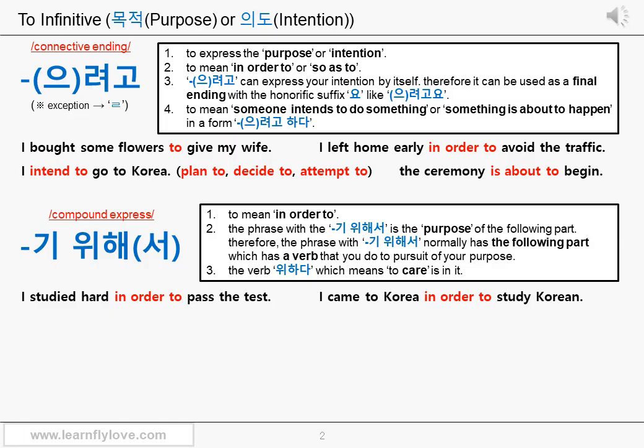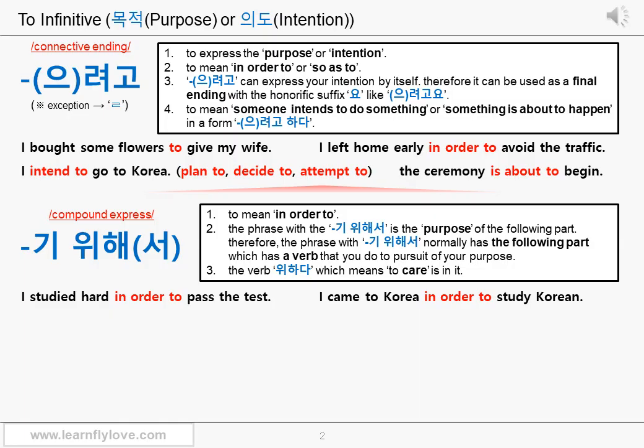Needless to say, you can use the compound expression 기 위해서 for the in order to part. You can also use the connective ending 으려고 instead of 기 위해서. Therefore, we can say 으려고 can cover 기 위해서. Then, meaning-wise, what's the difference between 으려고 and 기 위해서 when they both mean in order to?